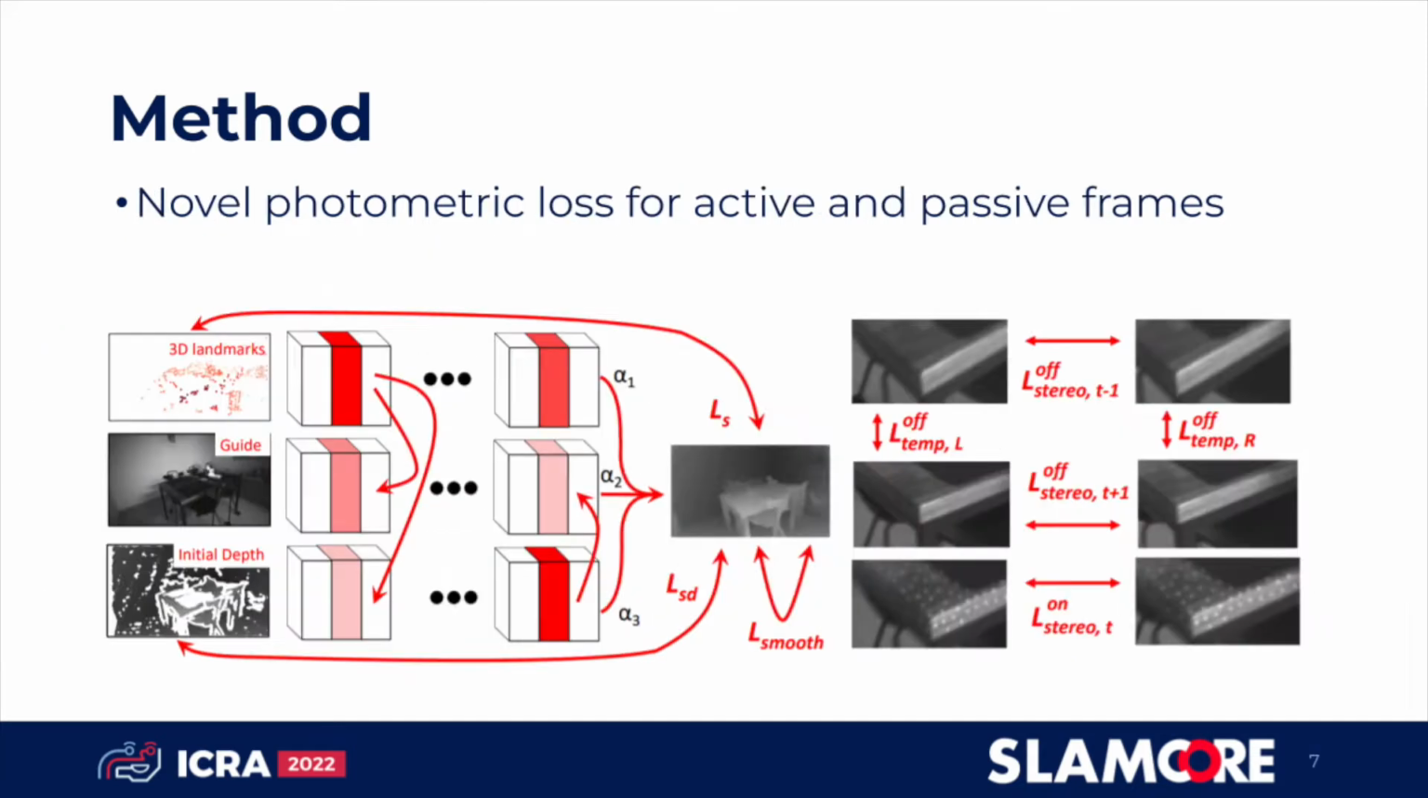For self-supervised training, we use a photometric loss between the stereo images and the temporal images. Furthermore, we minimize the L1 distance between the predicted depth and the input depth from the 3D landmarks and the initial depth in the regions where it is available. Lastly, we add a smoothness loss to avoid the aperture problem.